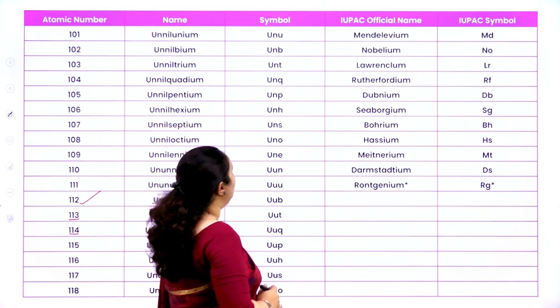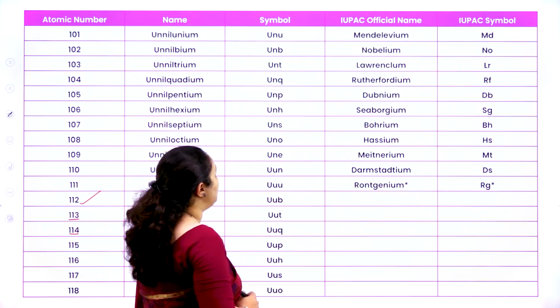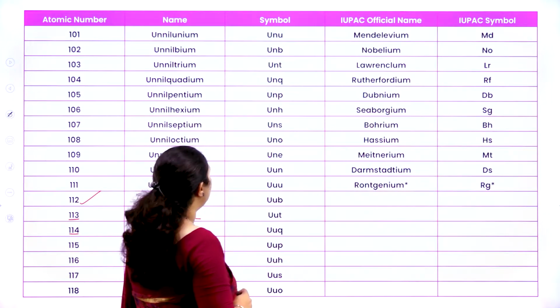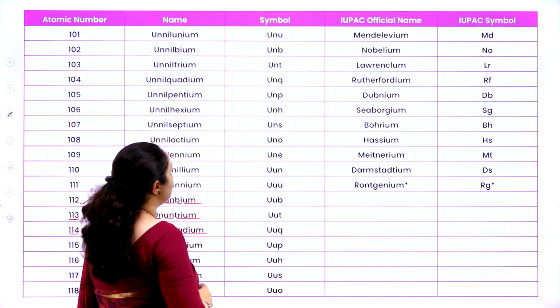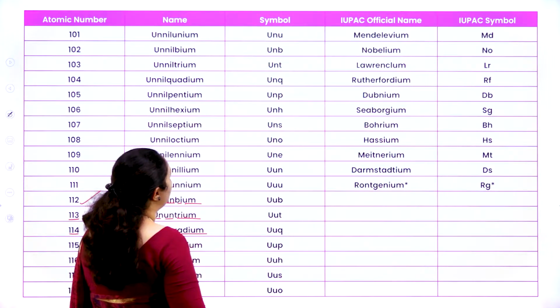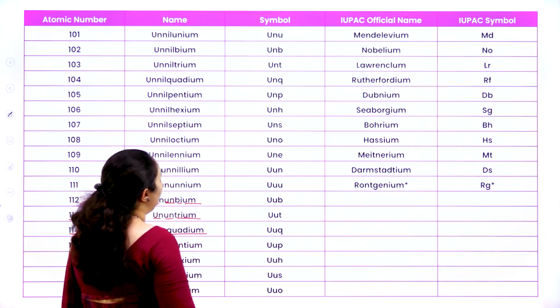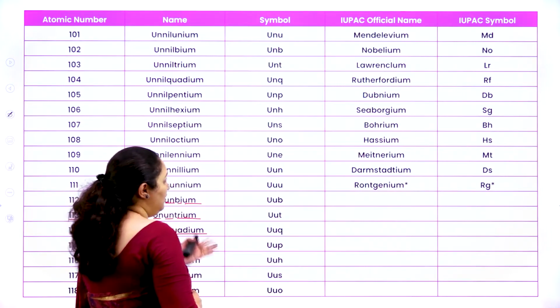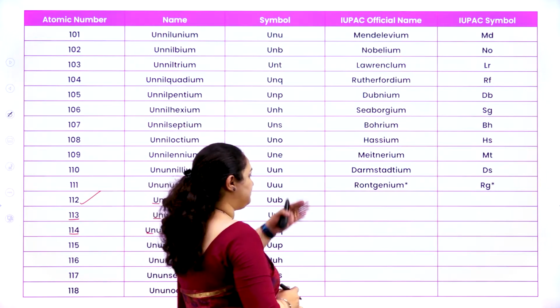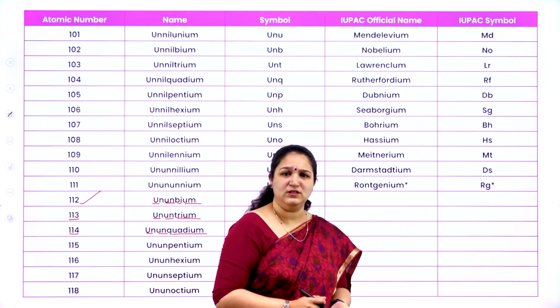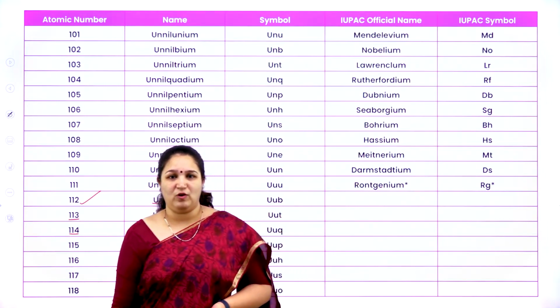Okay. You can see 101 official name is Mendelevium, 102 it is Nobelium, 103 is Lawrencium, and then you have 104 where it is Rutherfordium, 105 Dubnium. So it will go on, which is again named after the scientists themselves. Okay.